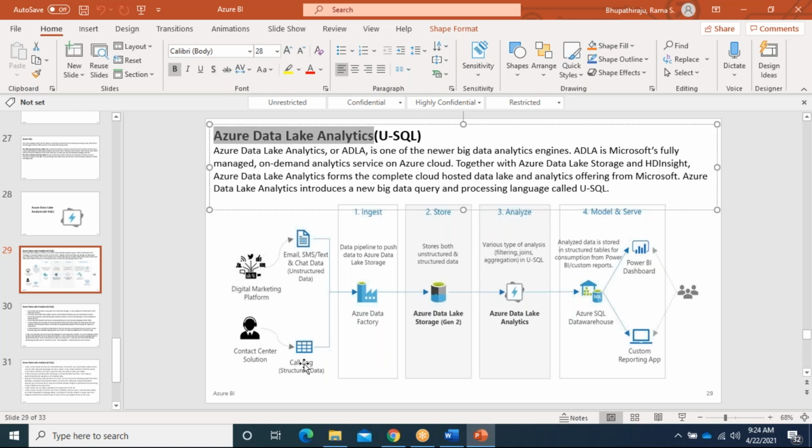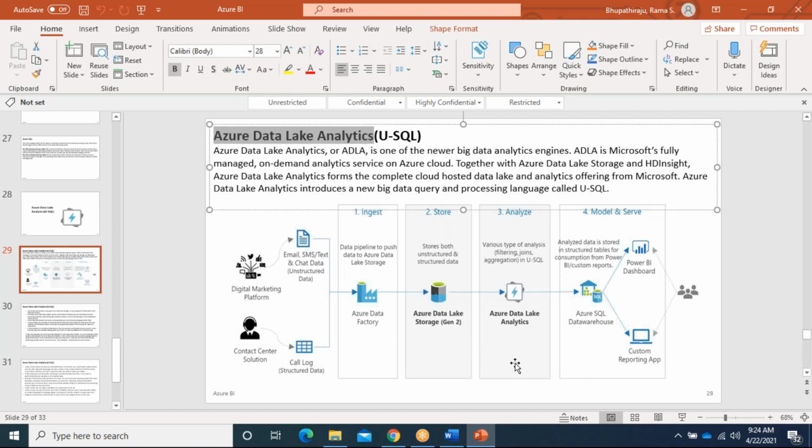For example, if you see Google logs or your personal mission logs, and you provide that CSV or TXT file to the end user, is it meaningful? No, they can't understand. But if you transform the data and put it into some data warehouse or a Power BI report, then the end user will be able to understand. So we need some analytics tools to process that data.